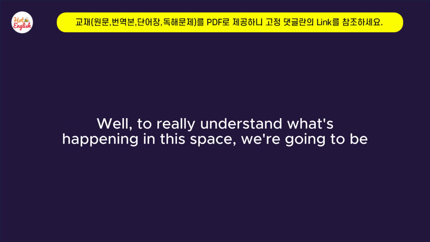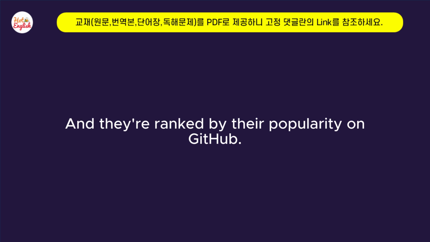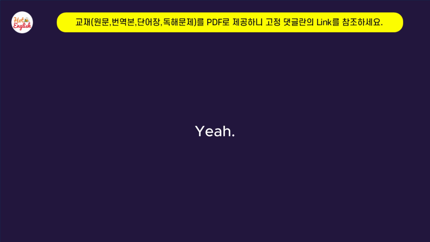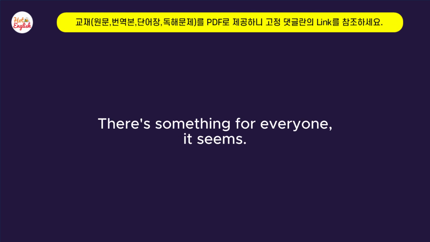Well, to really understand what's happening in this space, we're going to be diving into this document highlighting the top open source AI agents, ranked by their popularity on GitHub. Cool. It's amazing to see the sheer variety of what's out there. We've got agents that can write code, agents that analyze research papers. That's wild. There's something for everyone, it seems.